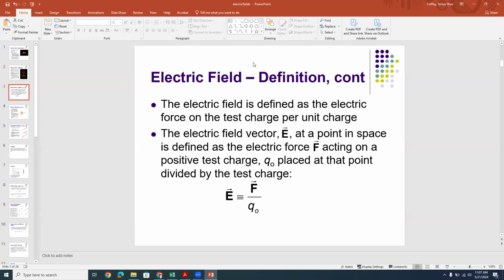Okay, so how do we define the electric field? The electric field is defined as the electric force on the test charge per unit charge, okay? So the way that we write that mathematically is we say that the electric field vector E is equal to the force that the test charge q naught would experience. So E is equal to F divided by q naught, okay? So you just take the force that a charge would experience in that region and divide it by the test charge that's there, and you have your electric field.